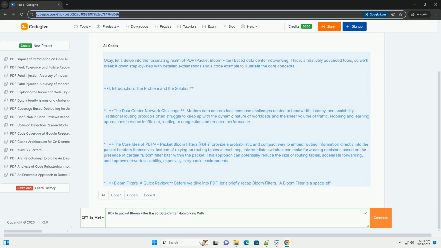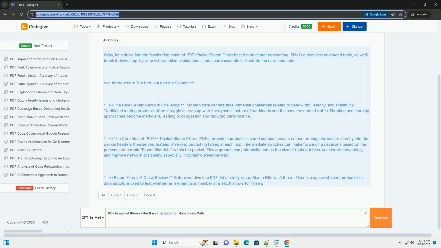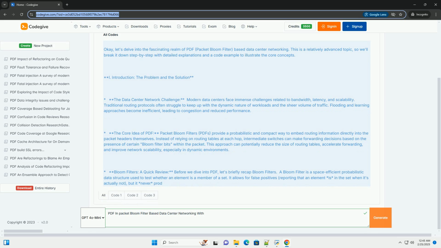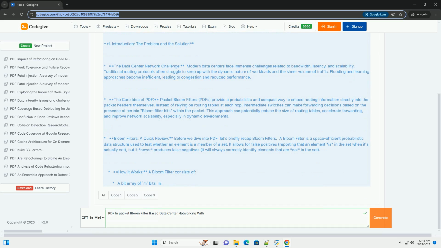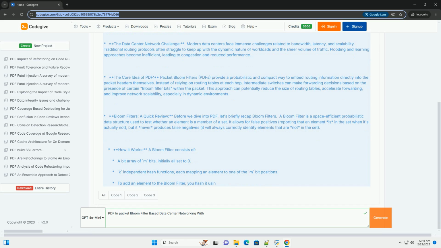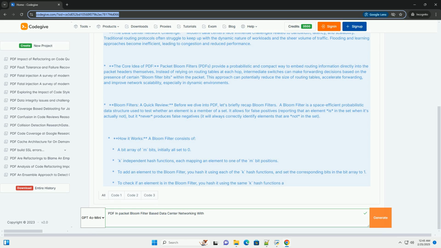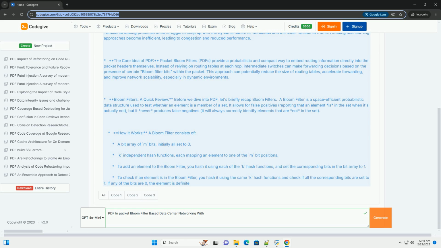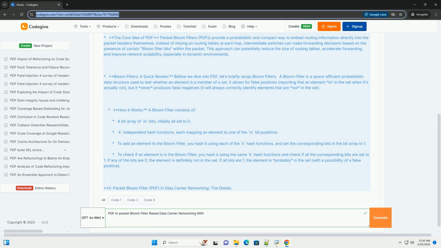The data center network challenge. Modern data centers face immense challenges related to bandwidth, latency, and scalability. Traditional routing protocols often struggle to keep up with the dynamic nature of workloads and the sheer volume of traffic. Flooding and learning approaches become inefficient, leading to congestion and reduced performance.